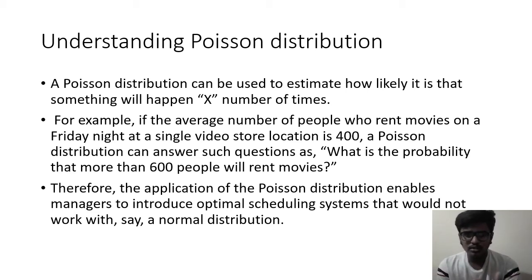The Poisson distribution can answer such questions as what is the probability that more than 600 people will rent movies. Therefore, the application of the Poisson distribution enables managers to introduce optimal scheduling systems that would not work with, say, a normal distribution. So let us hear some more.